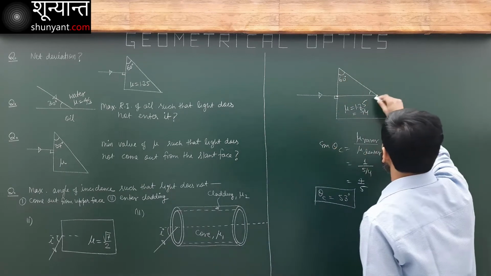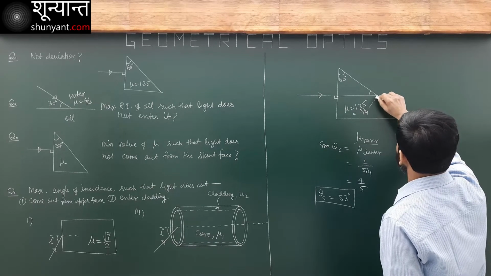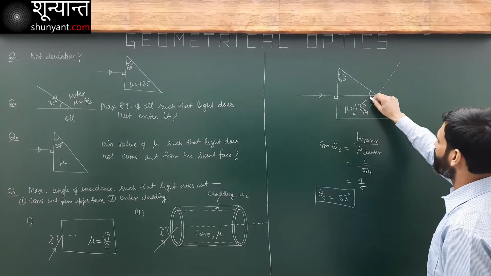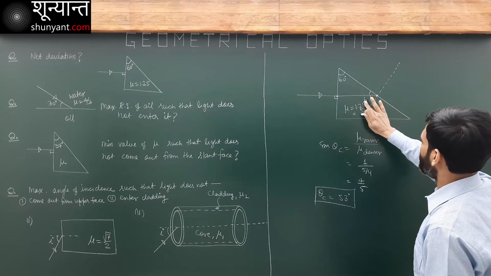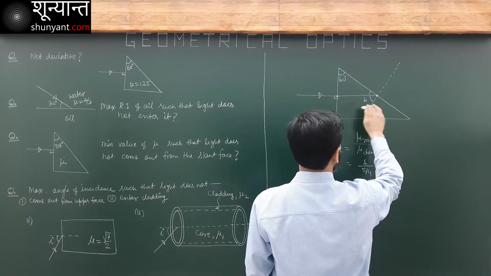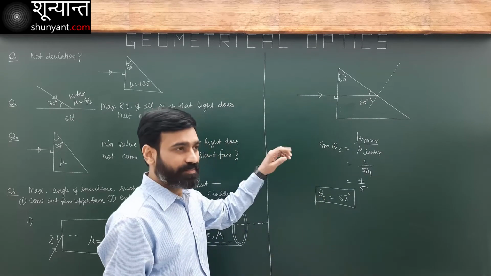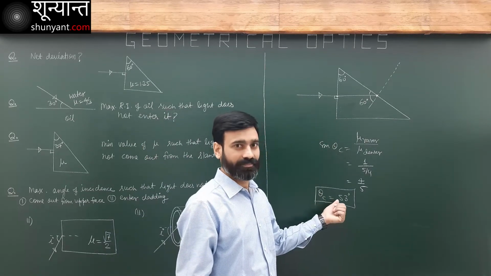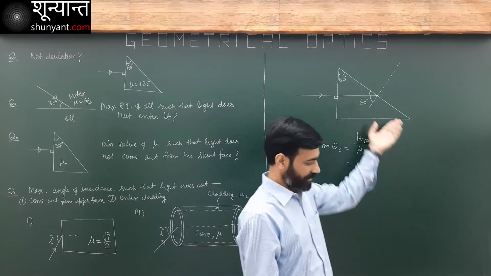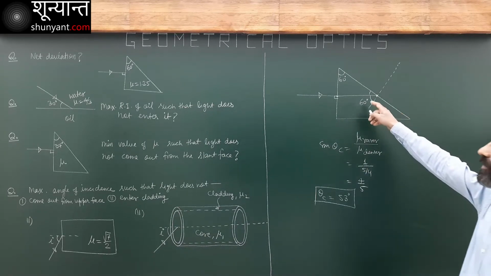Now this is 60, this will be 30. At this point, light is incident. It is changing medium. What will be the angle of incidence here? This angle here is 60 degrees. This angle is more than the critical angle. So light will not go into the other medium. Not possible. Light cannot go into the other medium.